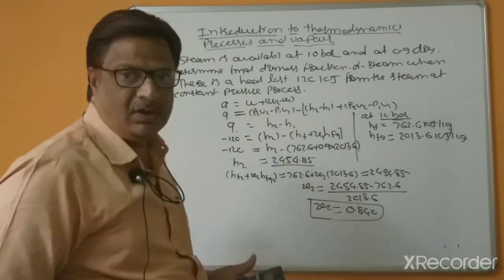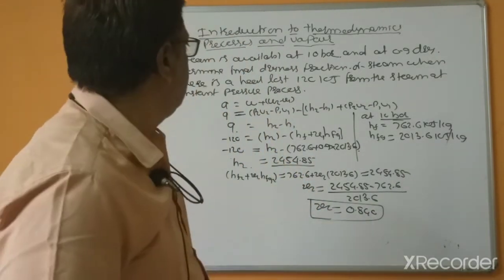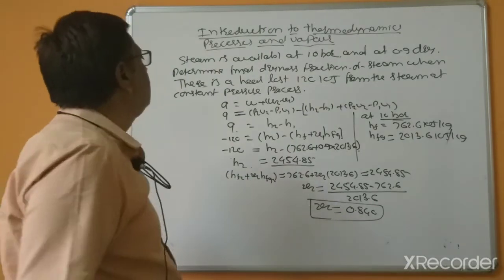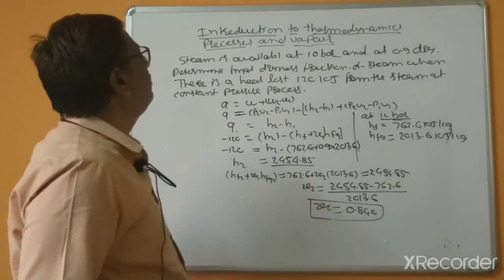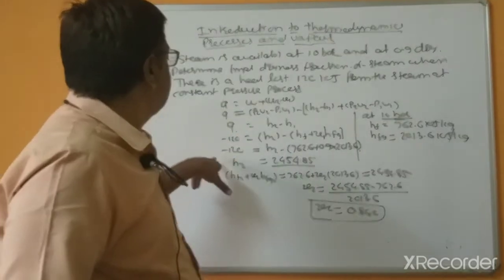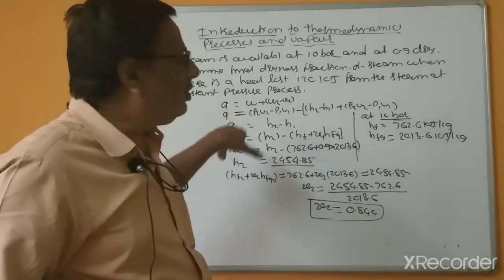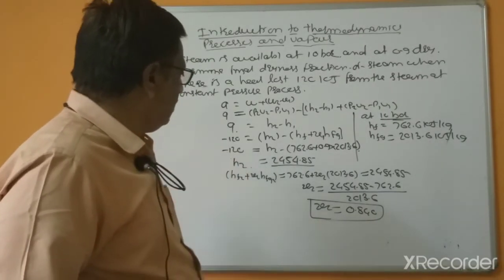This is the final dryness fraction after the loss of 120 kilojoule heat. Because of the loss, I consider this sign negative.